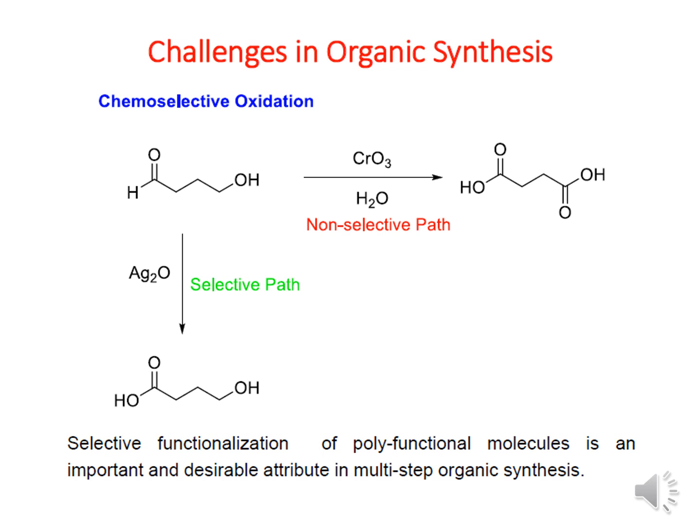So now, what are the challenges in organic synthesis? Here we have discussed the chemoselective reaction. You can see the first one: this molecule has both an aldehyde as well as a primary alcohol group. When it is oxidized using chromium trioxide in the presence of H2O, this is a non-selective path. Both the aldehyde and the primary alcohol group are converted into carboxylic acid.